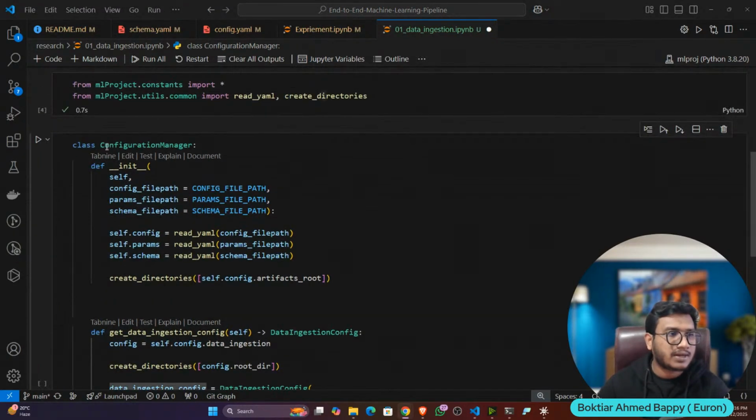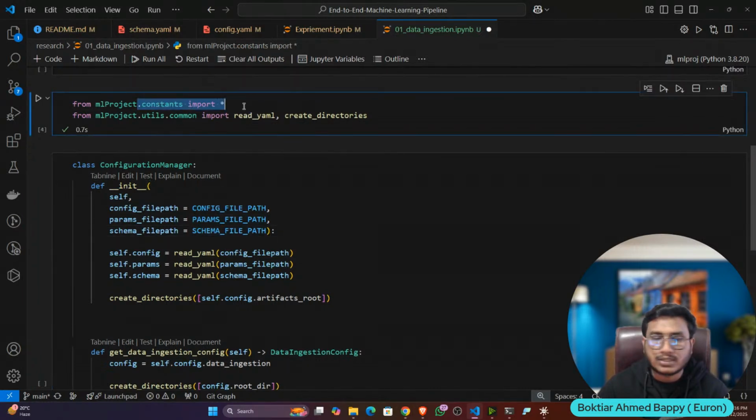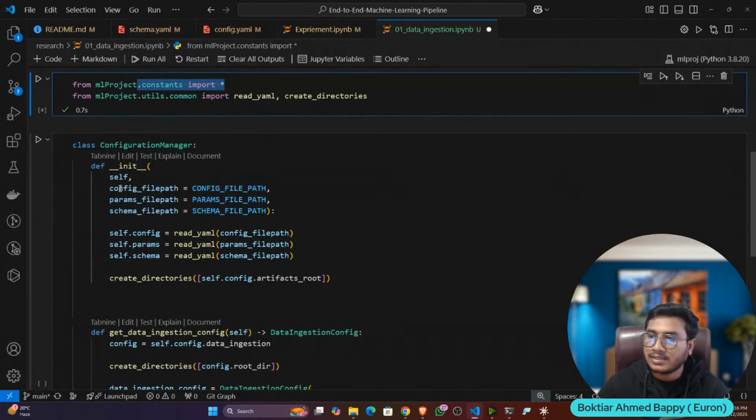First of all, I have written a Python class called configuration manager. Inside that, I have defined a constructor. And in the constructor, I am first of all taking all the paths: config file path, params file path, schema file path. From where is it coming? It is coming from the constants because we have imported everything.